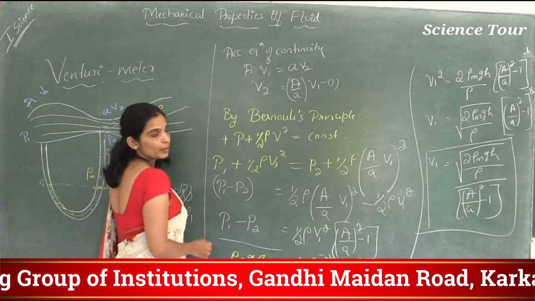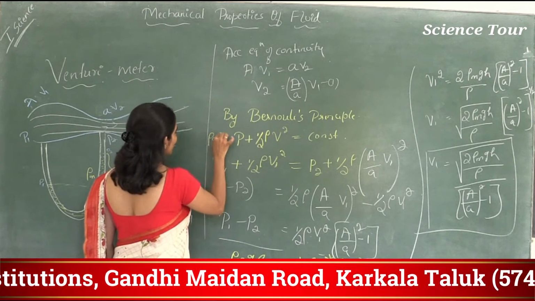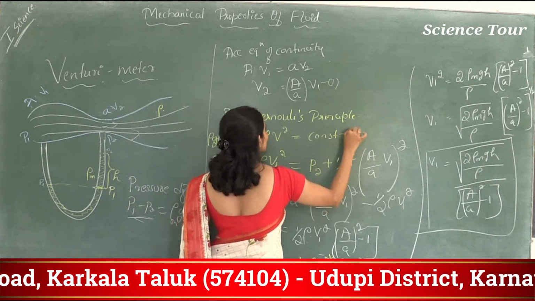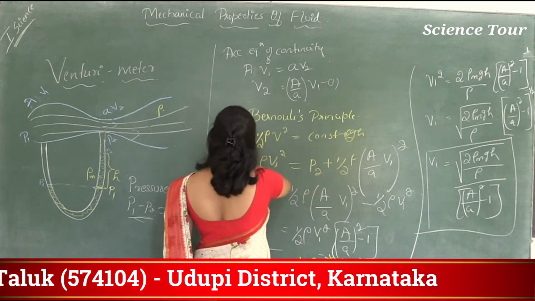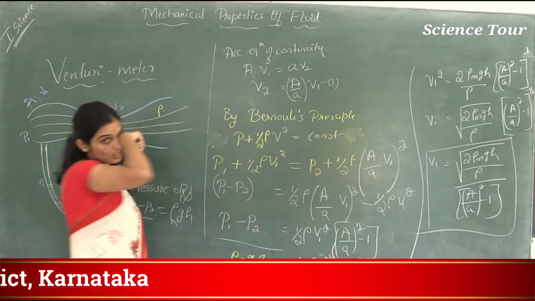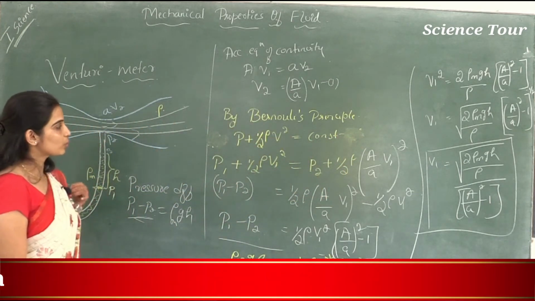If I take potential energy, rho G H, this is also at the same height, so rho G H, so that gets cancelled. That's why I did not take it here. I just took pressure energy plus kinetic energy per unit volume.